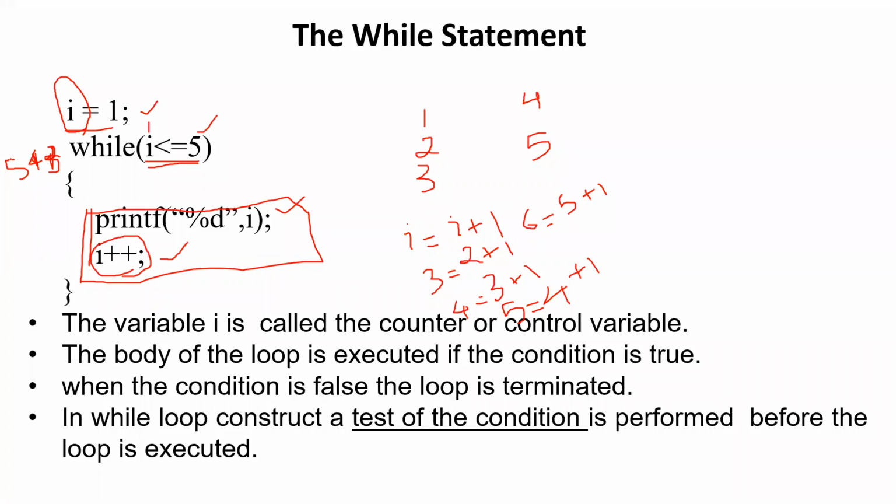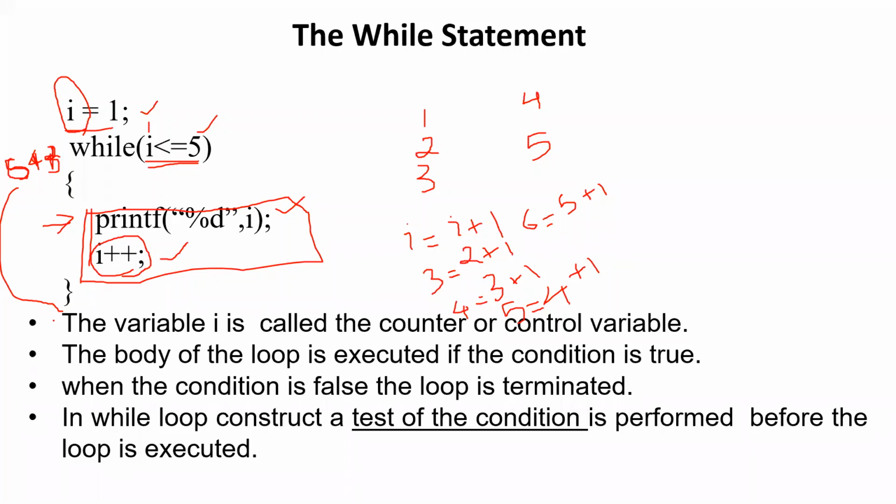So it will come back to this while to test whether the value of I, which is 6 now, is less than or equal to 5. 6 is neither less than nor equal to 5. Right? So what will happen now? It will not go into the body of the loop. It will come out of the loop. Understood? So what was the exit condition? Franklin, when I became 6, I is not less than or equal to 5. Is it clear? Yes, ma'am.